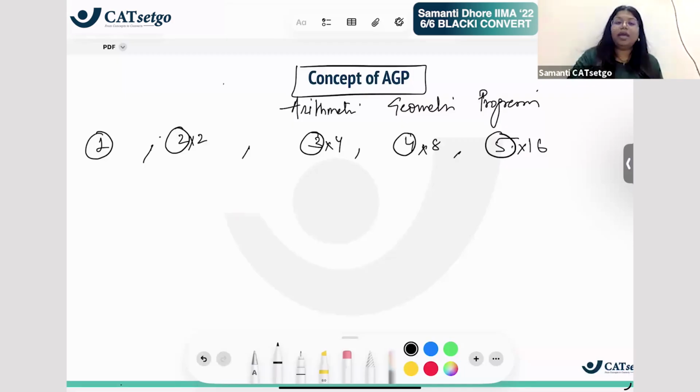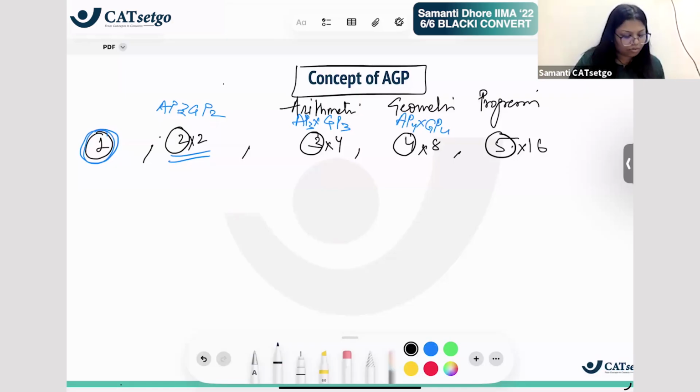So when the terms of an AP and a GP are connected with one another and a series or sequence is formed from them, it is called an AGP, right? It is called an AGP. So what did we do? We had our first term as 1. The second term we formed by making its AP and GP: the AP's second term into the GP's second term. The AP's third term, the GP's third term. The AP's fourth term, the GP's fourth term. So on and so forth. And they are multiplied. So this is what arithmetic geometric progression is.